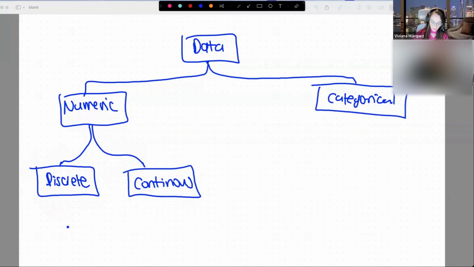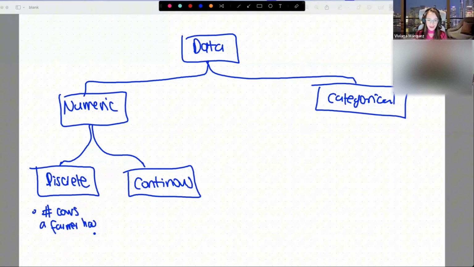What is an example of discrete data? Let's say you were counting the number of cows a farmer has. You have a list of farmers and the number of cows that they have. They would definitely have a discrete number because they will have 2 cows, 3 cows, 5 cows. They wouldn't have 5.5 cows.